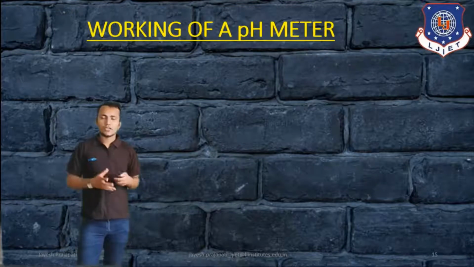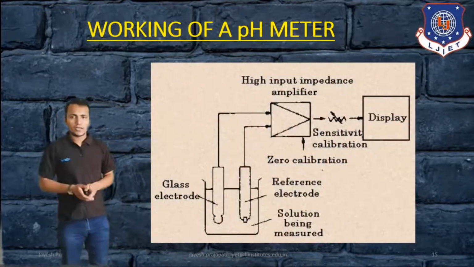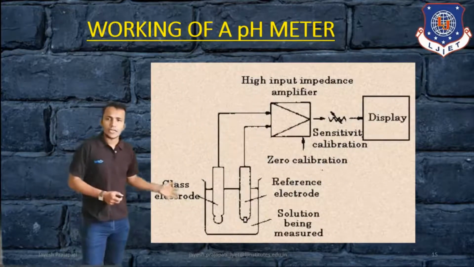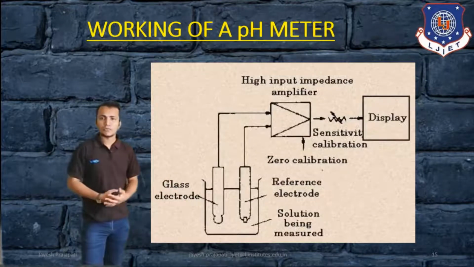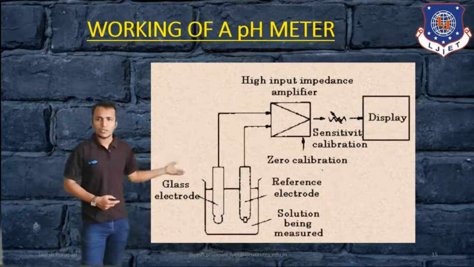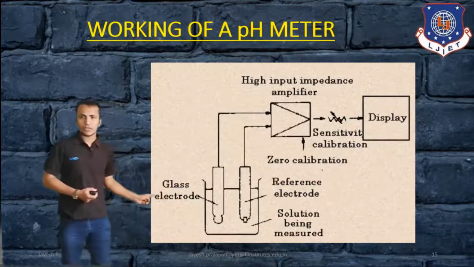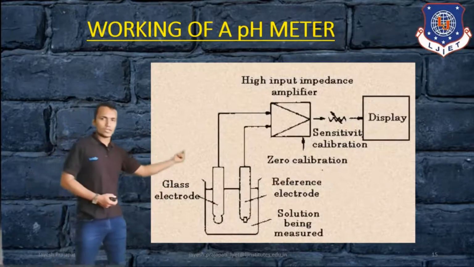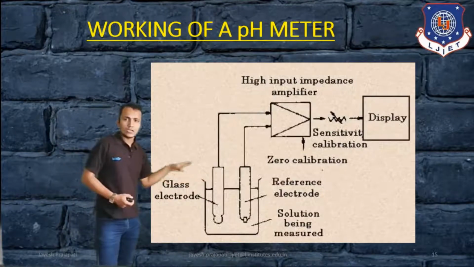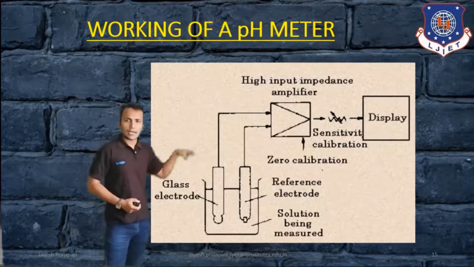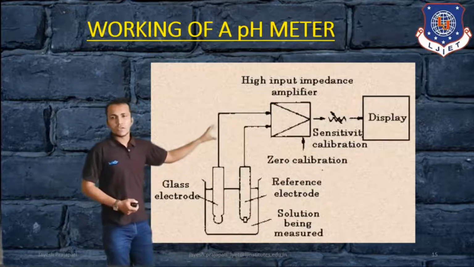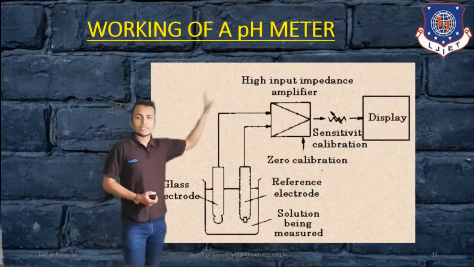If we see the working of the pH meter in the proper manner, then in this figure we can identify how the pH meter exactly works. Here is the solution that is being measured. We use one glass electrode and another one is a reference electrode. These two electrodes are directly connected to the amplifier, a high input impedance amplifier.